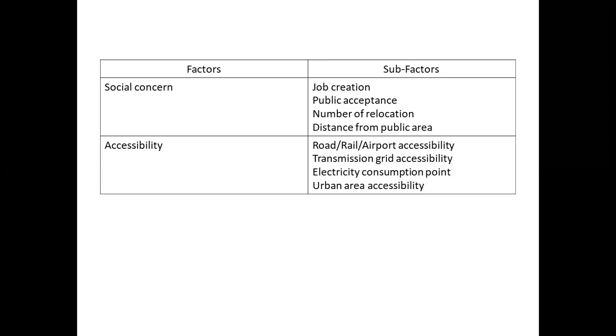Next one is urban area accessibility. Friends, urban area accessibility should be very good. If the urban area is very near, then the power plant may create problems for the local residents. And if the urban area is too far, then it is very costly to arrange local items or maintenance items. So a compromise between the two can be made.